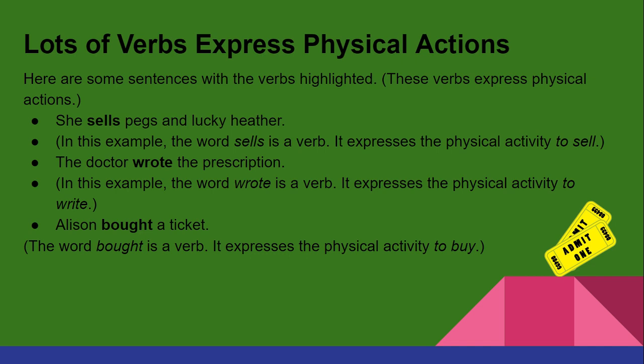The doctor wrote the prescription. In this example, the word wrote is a verb. It expresses the physical activity to write. Allison bought a ticket. The word bought is a verb. It expresses the physical activity to buy.